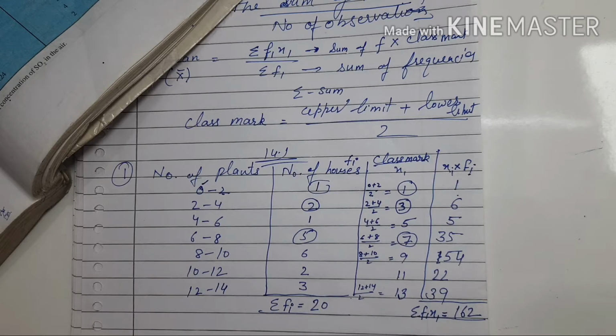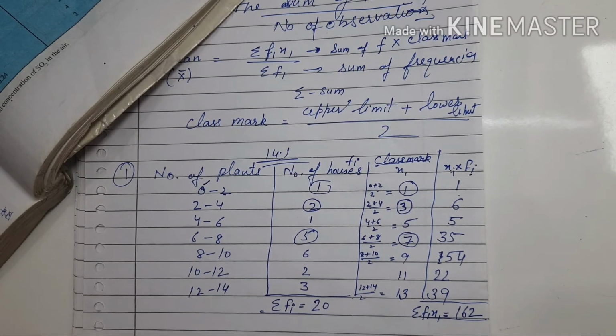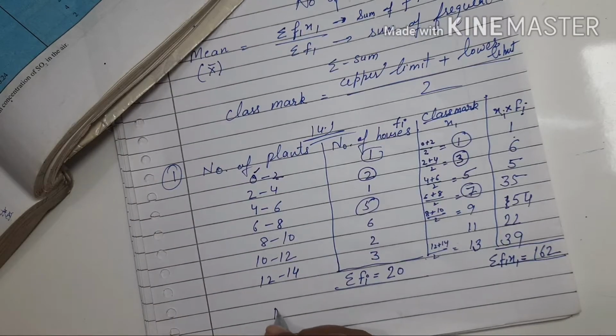So the sum is 162. Let us put it in the formula.